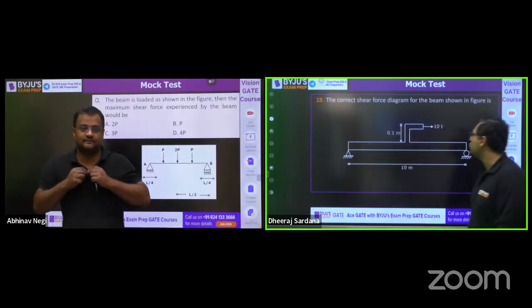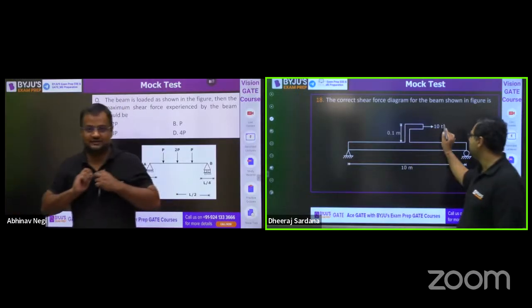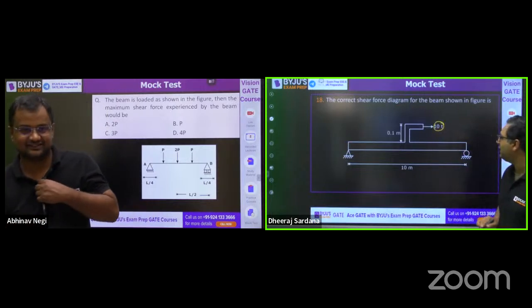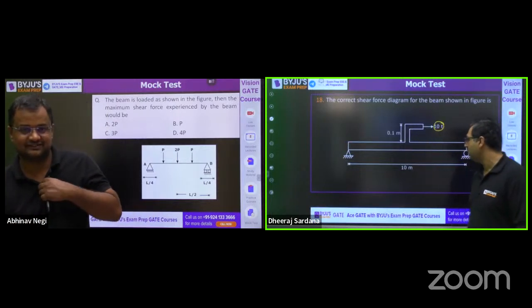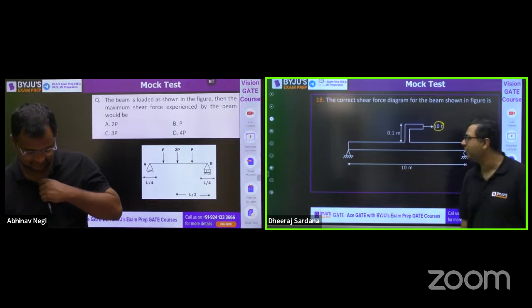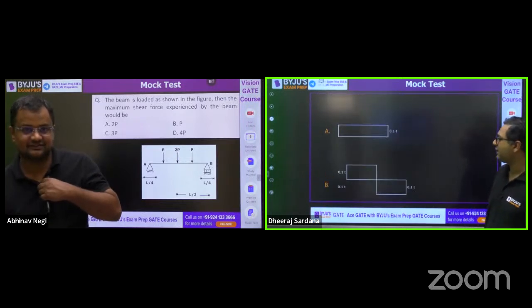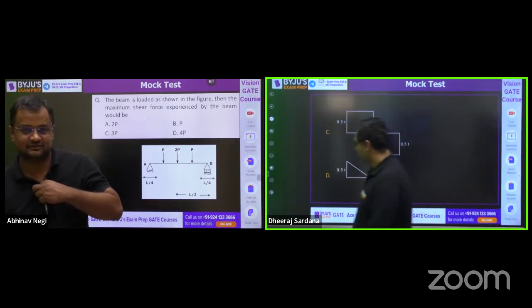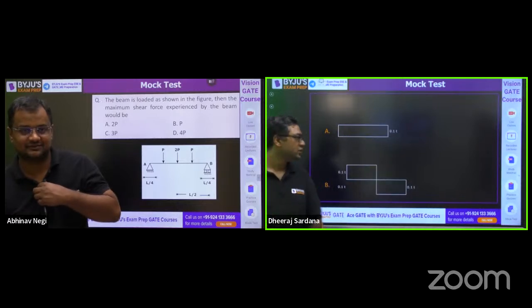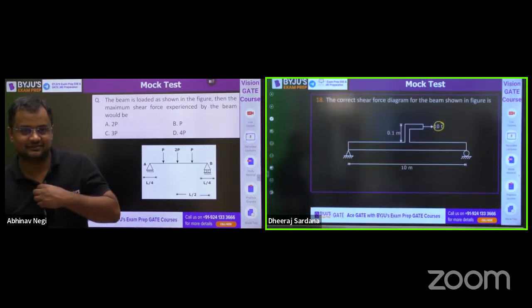The correct shear force diagram for this. So you can see there is an axial load of 10T acting at 0.1 meter. This is a 10 meter long beam. You need to tell which one is the correct SFD.